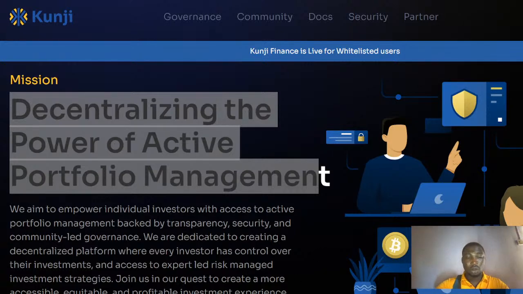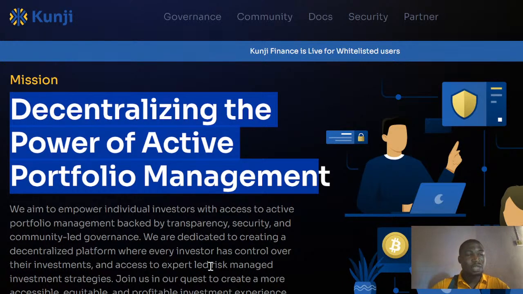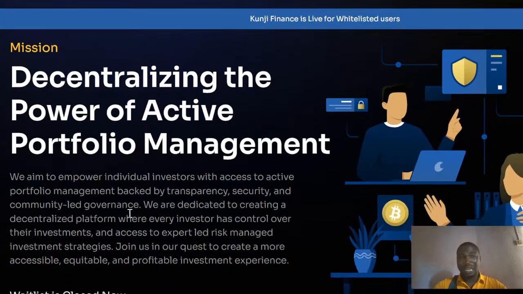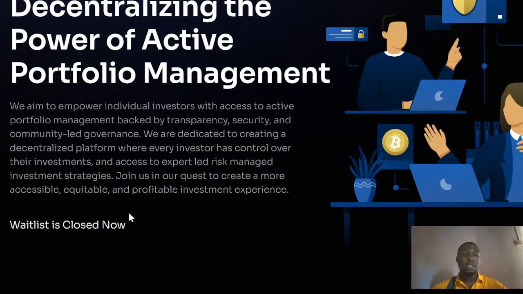All those points here are very important that we need to take note of when looking at what they are really all about. What are they doing? What are the different points we need to take note of? Now one other very important point is, what is their aim? We aim to empower individual investors with access to active portfolio management backed by transparency, security, and community-led governance. That is what they're building.